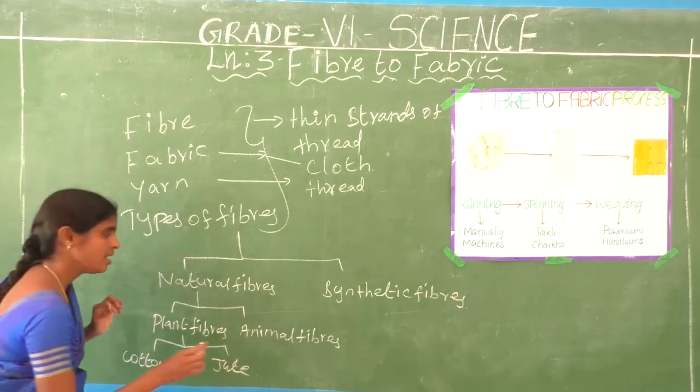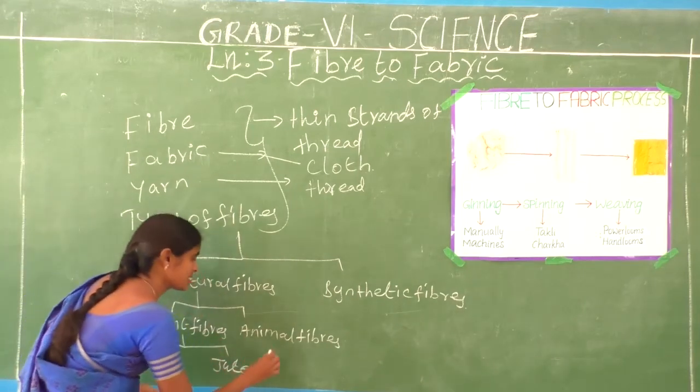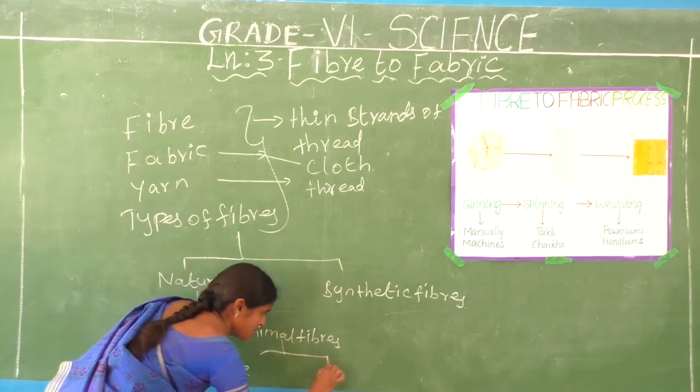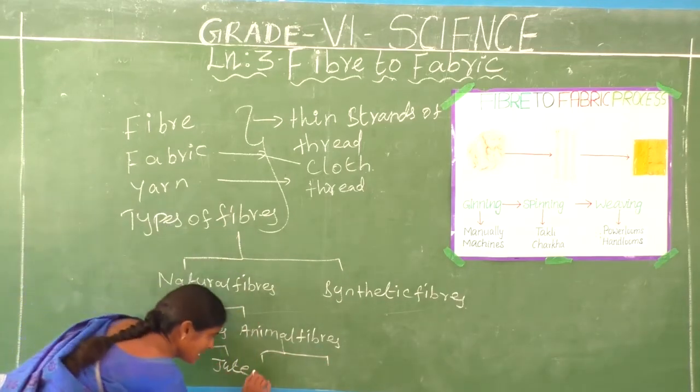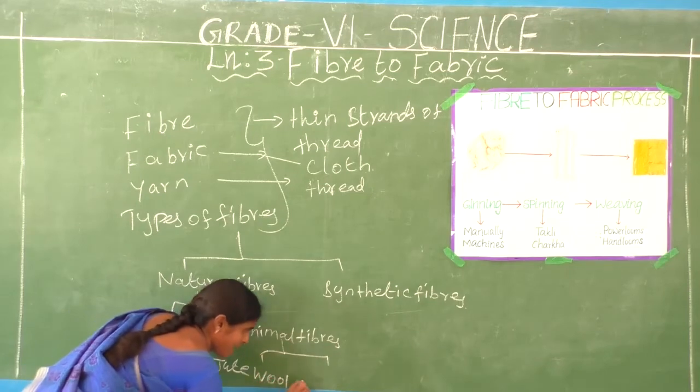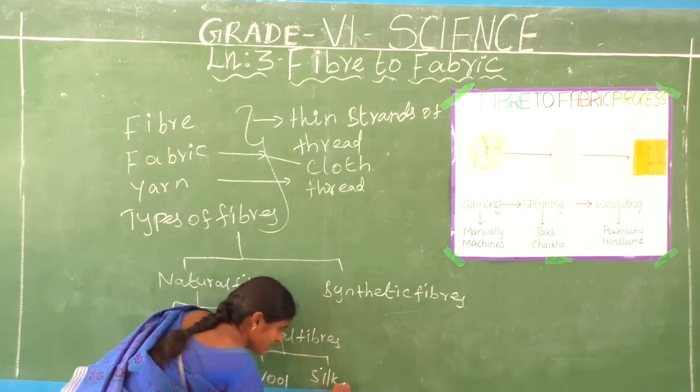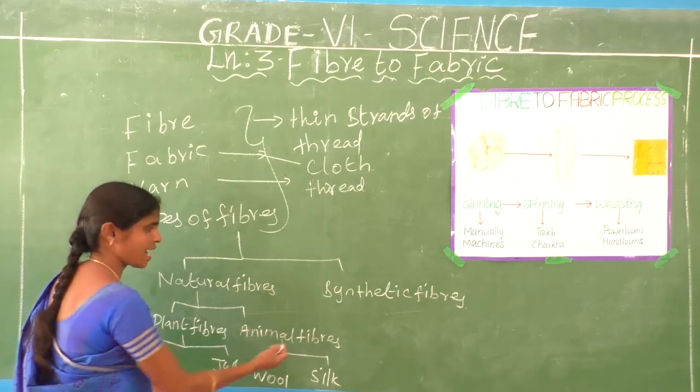Do you understand? What are animal fibers? Animal fibers are classified into two types. What are the two types? They are wool and silk fibers.